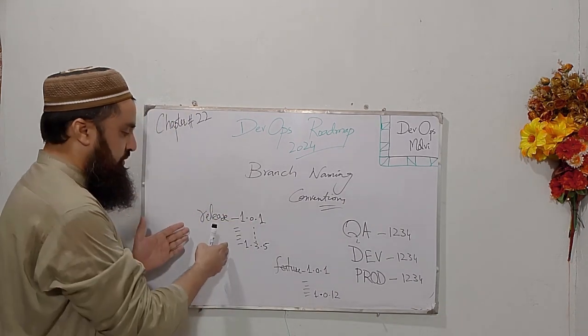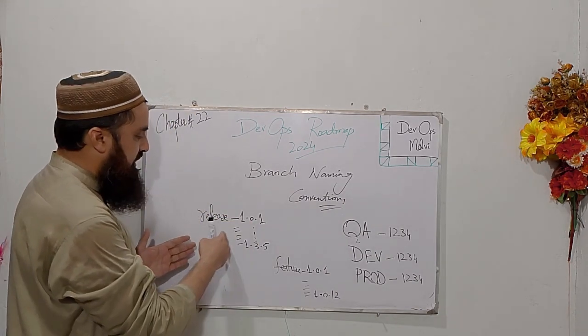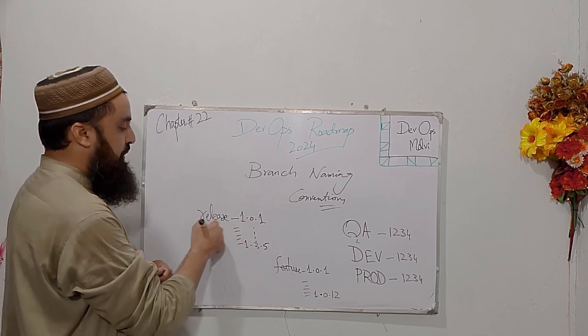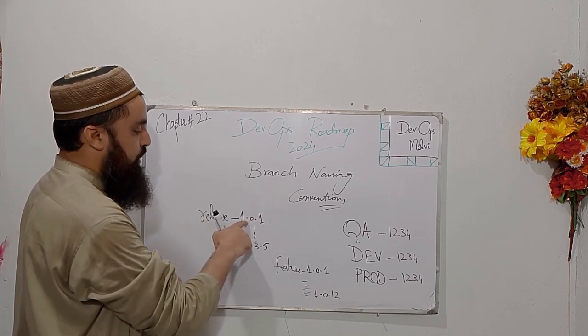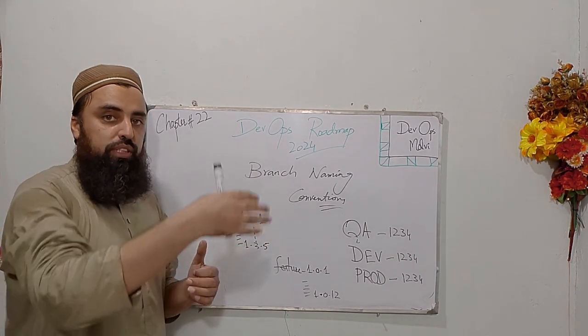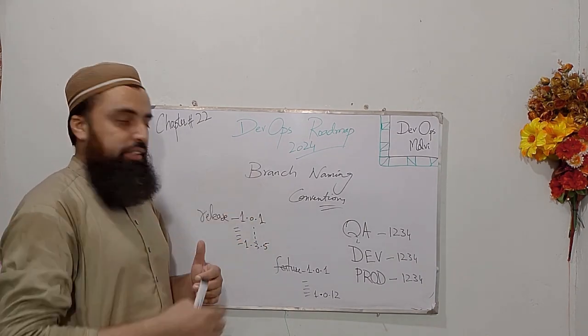For releases, this is the proper format for how we should create release branches: 1.0.1, 2, 3, 4, and that's how we proceed further.